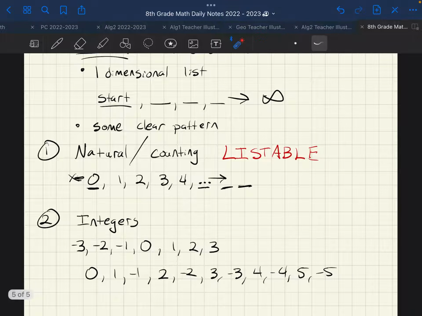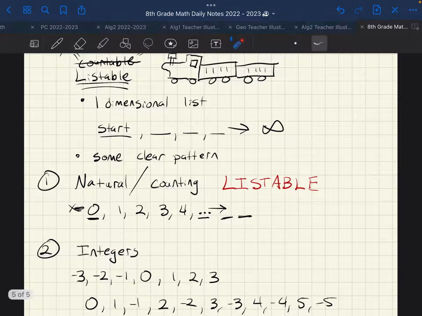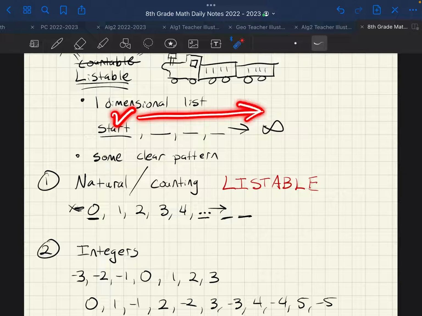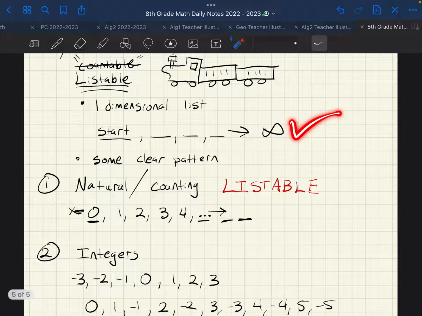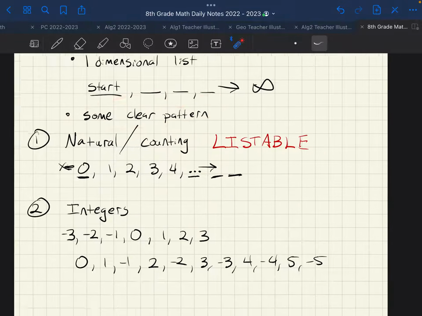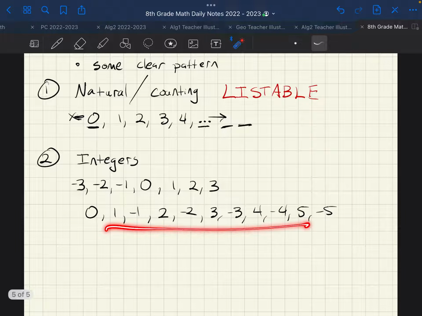Because again, I'm just going off of the criteria. Is it a one-dimensional list? Does it have a start and go into infinity? It has a start. It does not go to the left, so that makes me happy, right? It does go just in 1 dimension. So that one gives us a huge check. But is there a clear pattern? And I would argue, yes. Couldn't you figure out the pattern? What do you think the next number is, guys? What do you think the next number after that is? If you can fill in that pattern, I think it's clear enough that the pattern is there, right?